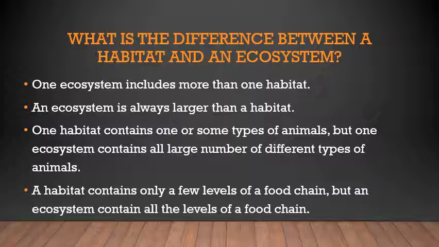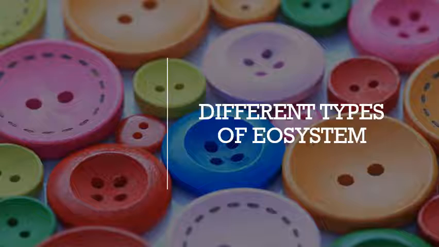And the last point is, a habitat contains only a few levels of a food chain, but an ecosystem contains all the levels of the food chain. That means an ecosystem has the producers, the consumers, everyone. But a habitat will have either producers or just a few levels of the food chain. So that is the difference between a habitat and an ecosystem.